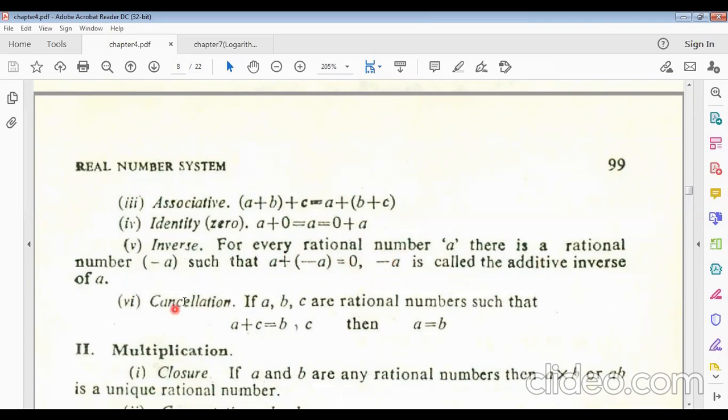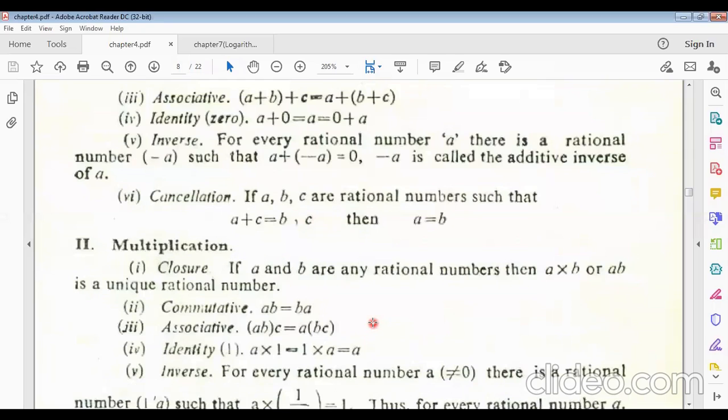Now, the 6th property, cancellation law. If a, b, c are rational numbers such that a plus c equals b plus c, then c will be cancelled from both sides. So c will be cancelled, and a equals b. Okay, this is the cancellation law.